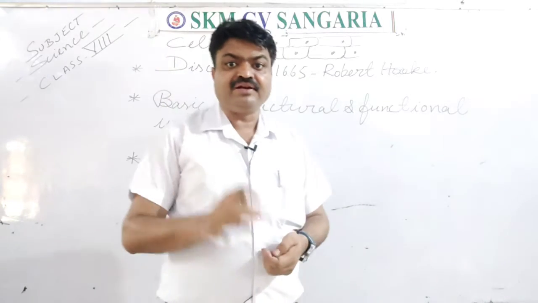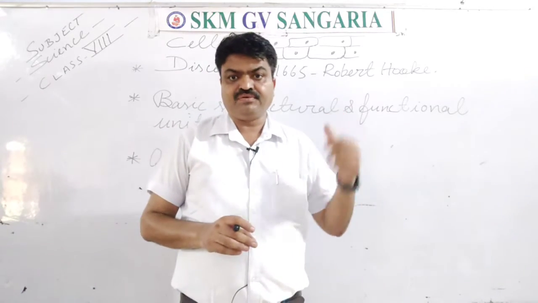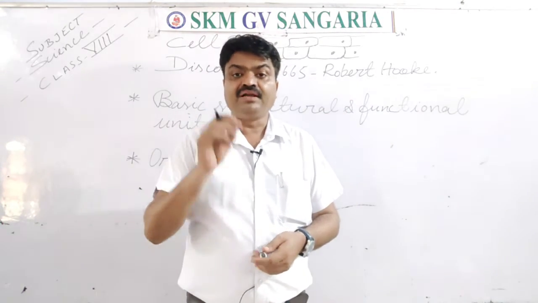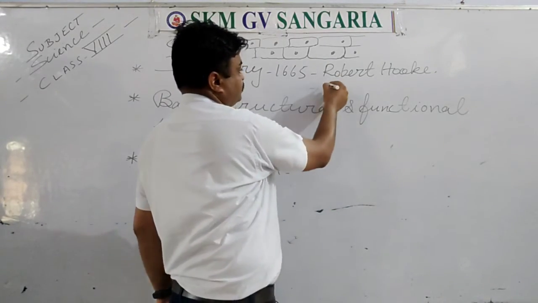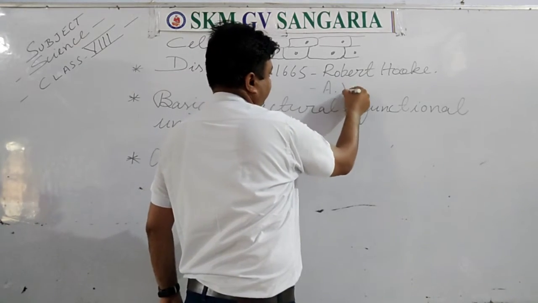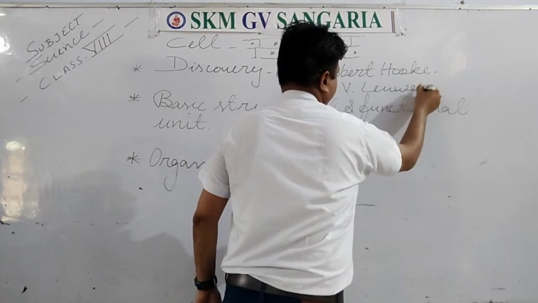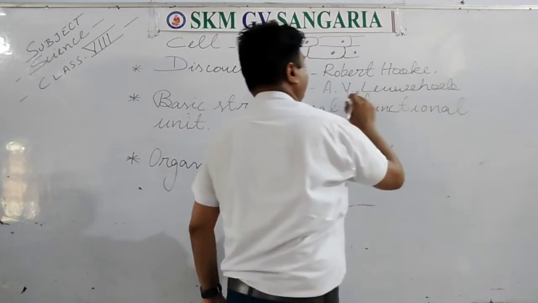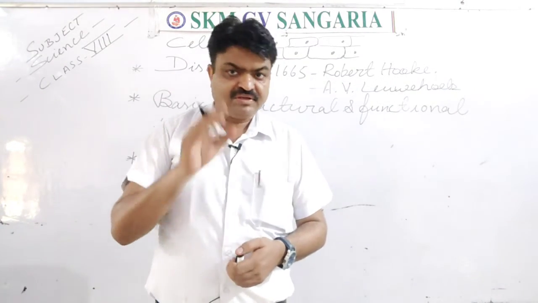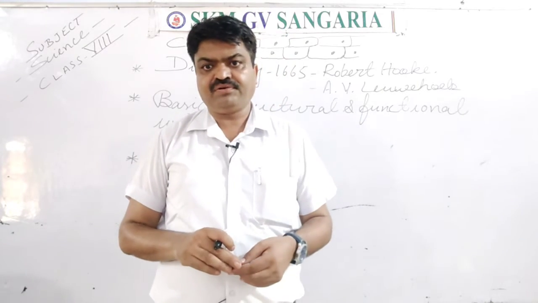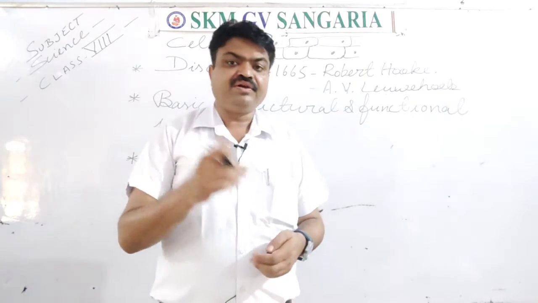So we can say that dead cells were discovered by Robert Hooke, but living cells were discovered by Antoni Leeuwenhoek, student. Who discovered the living cell? Antoni Leeuwenhoek. And who discovered the dead cell? Robert Hooke.